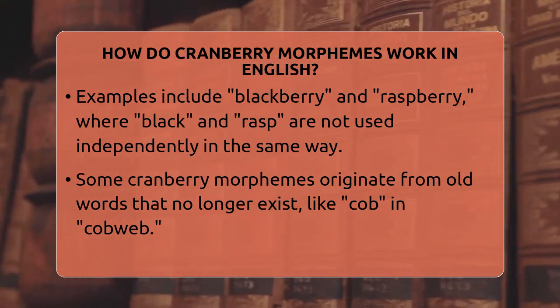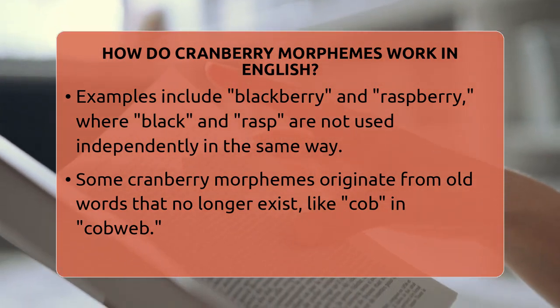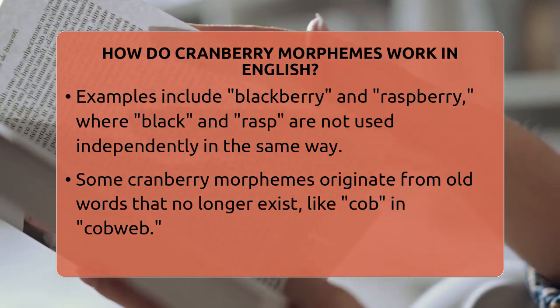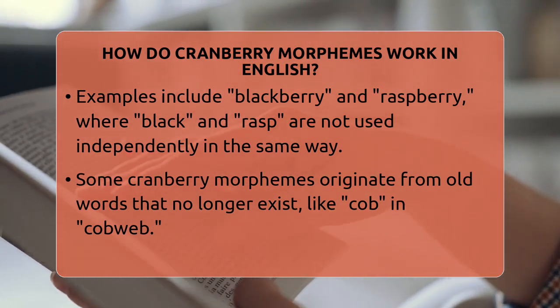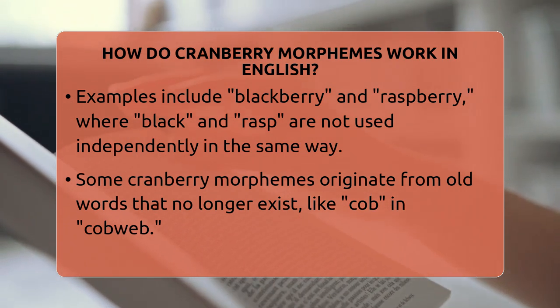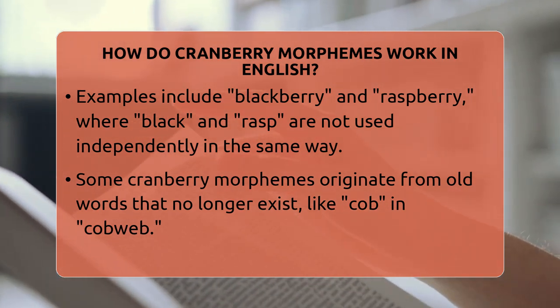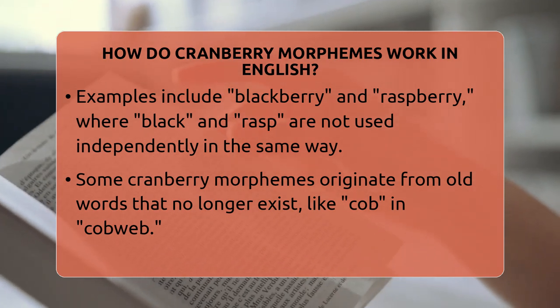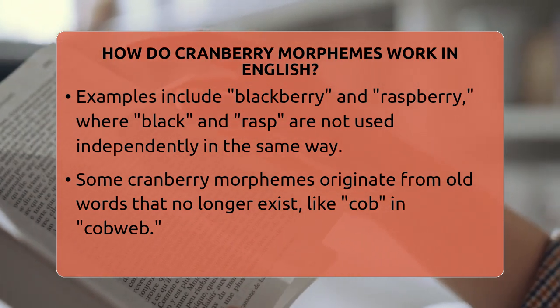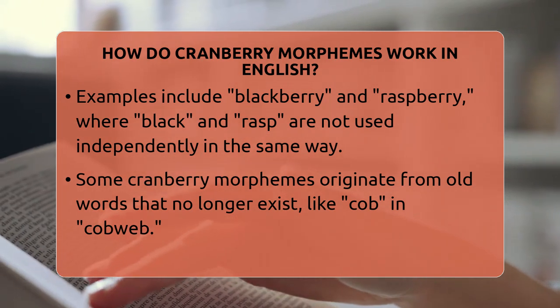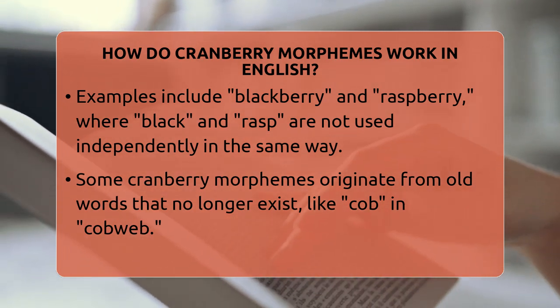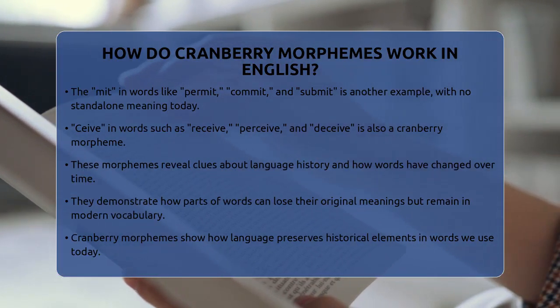The mit part doesn't have a meaning by itself anymore. Similarly, ceive in words like receive, perceive, and deceive is another cranberry morpheme. These parts only show up in specific words and don't carry their own meaning anymore. Cranberry morphemes are interesting because they show how language changes over time. They carry clues about old words and meanings that have disappeared.